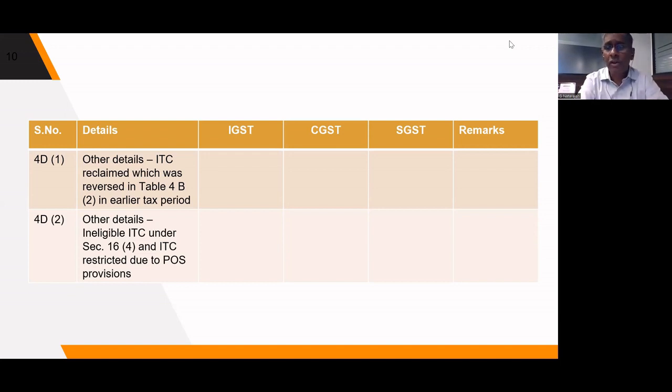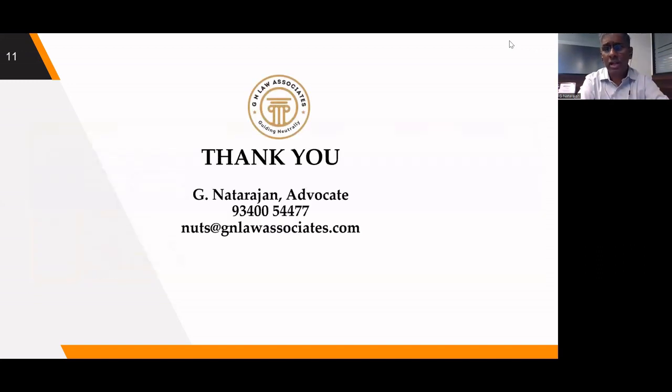Another big question is, for the month of June, we will be filing the 3B return somewhere in 20th July. Whether the GSTR-3B for the month of June itself, we have to file in this new format, we don't know. We have to wait and see whether the format is going to be changed in the portal, or will it come into effect only for the month of July return or from June return itself. That is not very much clear as of now. So we have to wait and see. So these are all the important changes that have been made in the GSTR-3B format.